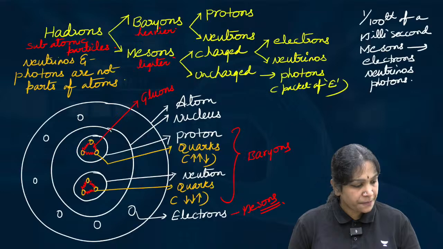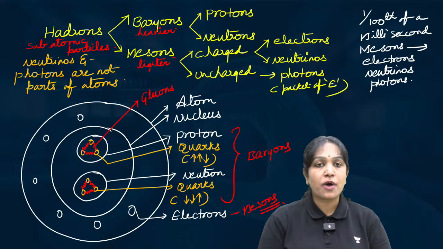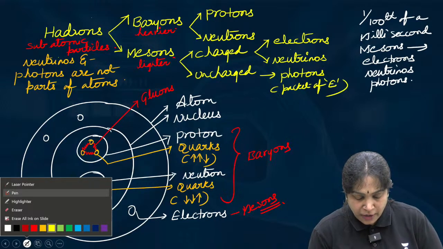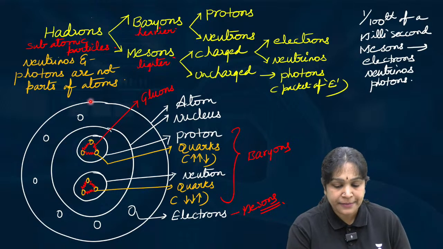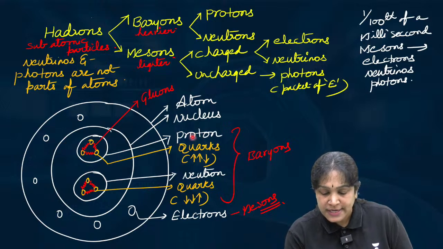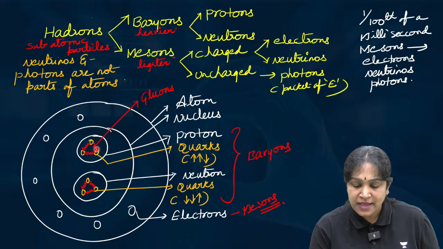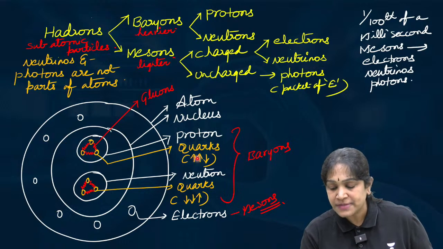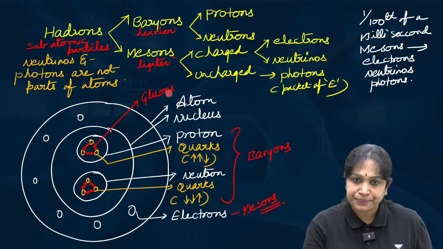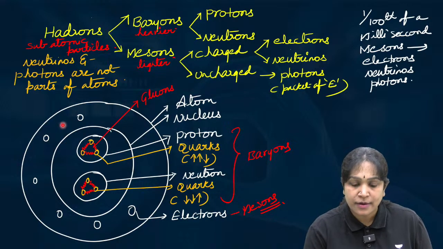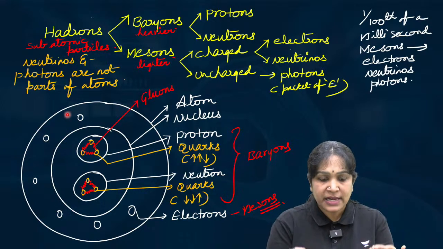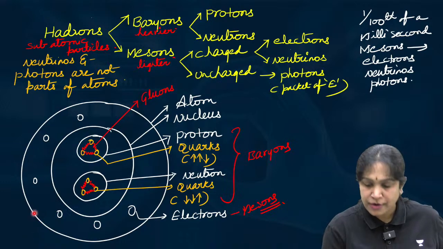Then I will stop this session here today, but a small recap of the hadrons, because a small confusion was created. Atomic structure, just one more time. This is the atom and this is the nucleus. Inside the nucleus we have protons and neutrons. Inside the protons we have quarks. Quarks are 2 types, up quarks and down quarks. Quarks are held together by gluons, okay, and electrons are orbiting around the nucleus. All these fundamental particles are called hadrons.